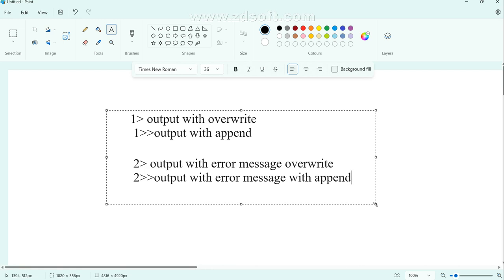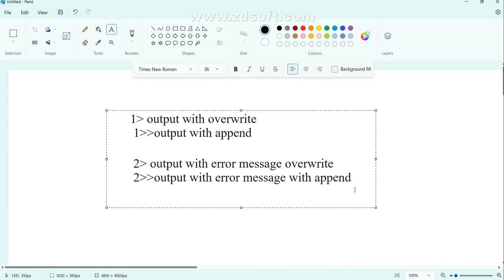Karunakar, did you get the clarity? Whether you give it or not, it will work by default. But for error messages, you must give number 2, then only it will work. Otherwise, it never works. It will show error messages only. Other than 2, what happens, sir? If there is no 2, it is 1 only, Shiv Shankar.